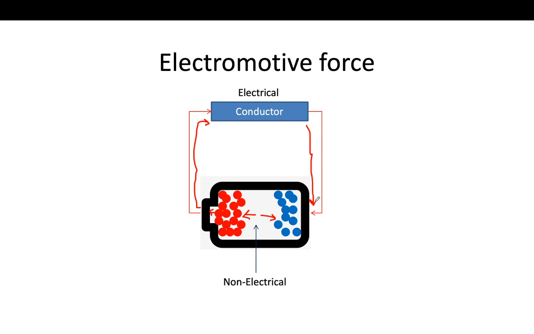When it comes back to the negative side, the highly charged particles that traveled from here to the conductor, because they are highly charged, will be pushed back to the positive terminal, and it will continue doing this and form an equilibrium. So actually the battery is used to form an equilibrium inside a circuit.